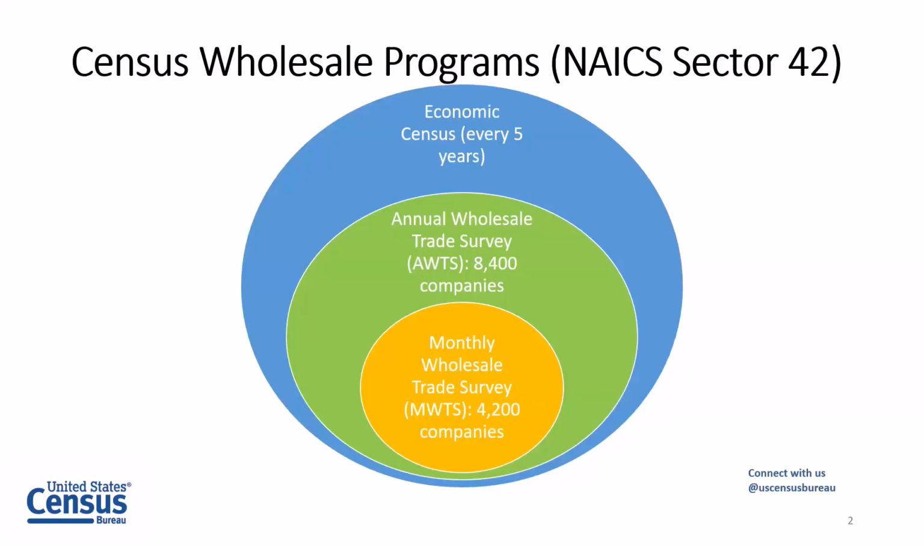It primarily focuses on sales or revenue information, along with end-of-year inventories, purchases, some gross margins, and some information on electronic commerce. And then we have our economic indicator, which we're going to talk a little bit more about today. That's about 4,200 companies, and this is the one that comes out every month, but has a focus on sales and end-of-month inventories.